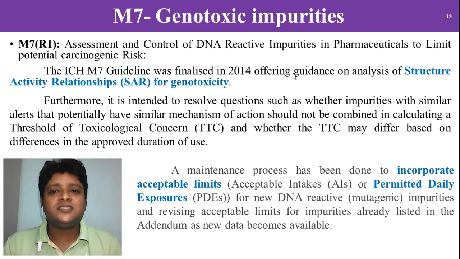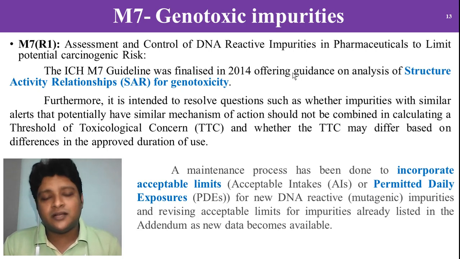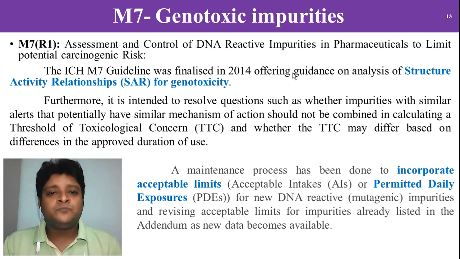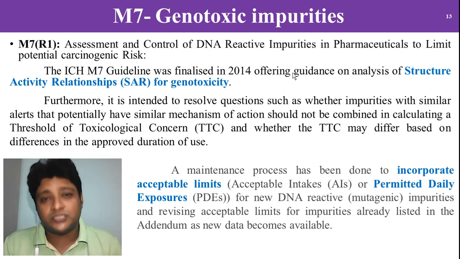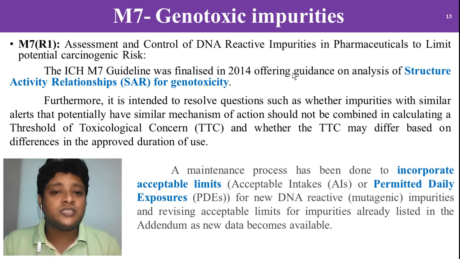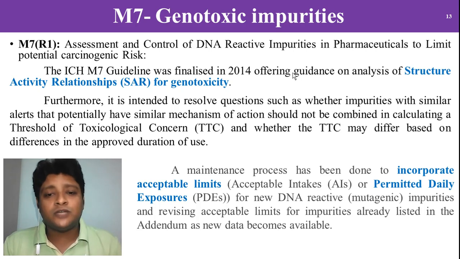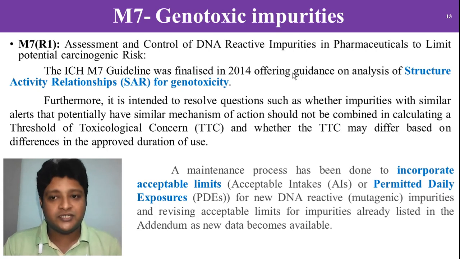So mainly this guideline deals with impurities and contains the structure activity relationship of genotoxicity, how these toxicities happen at the gene level. Furthermore, it is intended to resolve questions such as whether the impurities potentially have a similar mechanism or not, or whether the actions should be combined in calculating the threshold of toxicological concern, TTC.